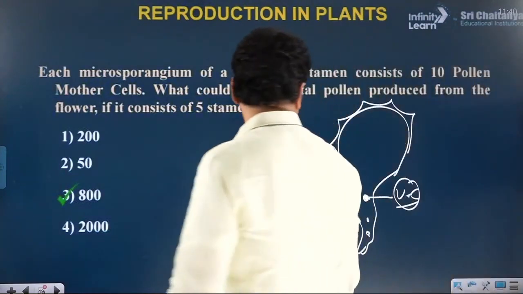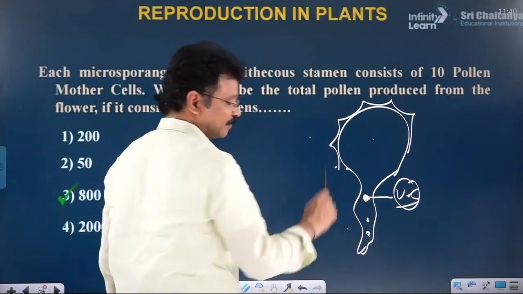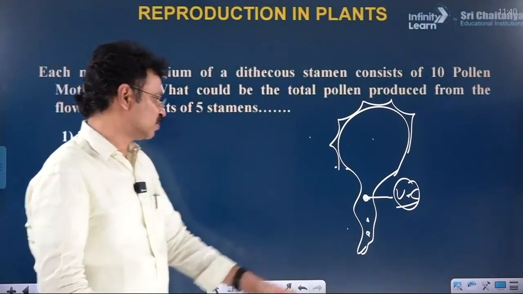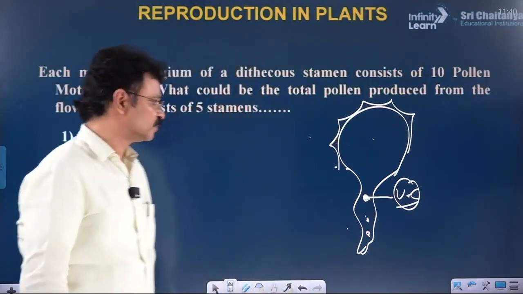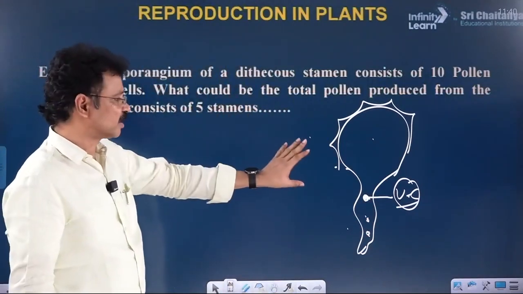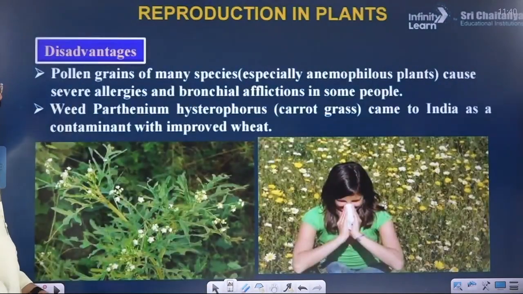Okay. Finally, the maximum number of cells present in this male gametophyte is 3 only. What are the names of the 3 cells? One is the vegetative cell, the remaining 2 are sperms. All are in haploid condition. It is the mechanism of development of male gametophyte. Some disadvantages are also there for this pollen.